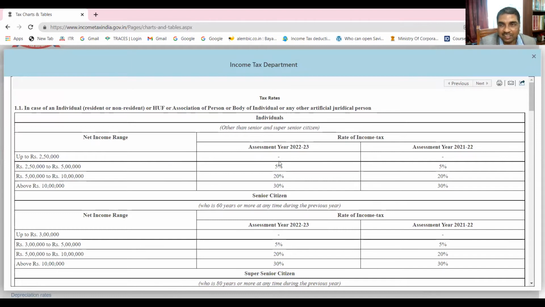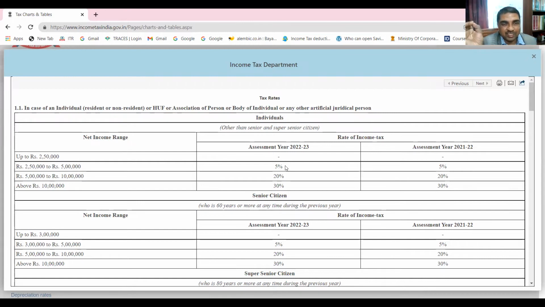Nil. Nil. Nil. So now I'm asking you a question. After that, above 2,50,000, up to 5 lakh, what is the rate? 5%. 5%. Now I'm asking you, what is the maximum amount of income which is not chargeable to income tax? What would you say? 2,50,000.